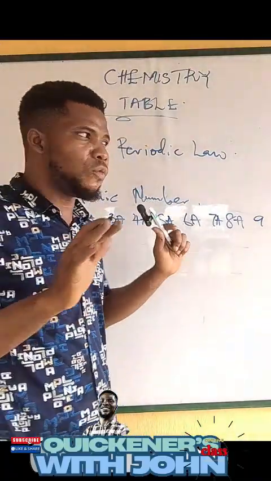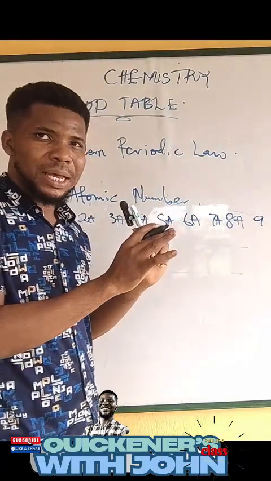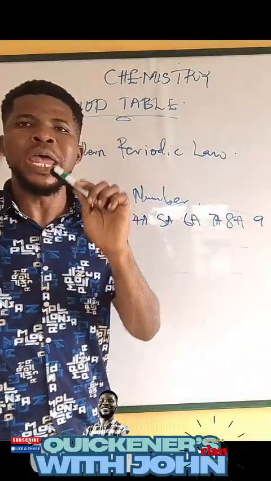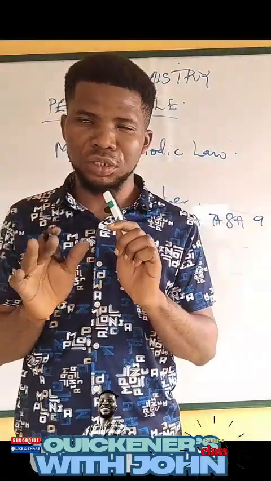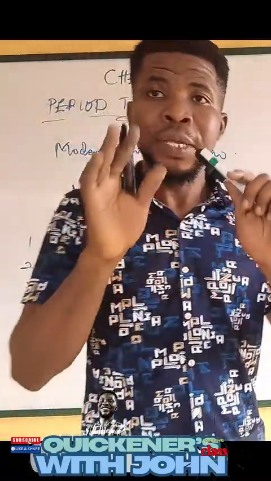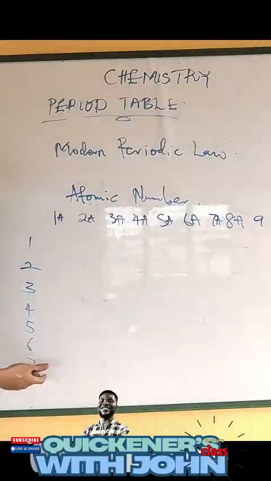So now, if we combine both the A and the B, the transition elements and other elements, all of them fall into 18 groups. 18 what? Groups. I know you understand what I'm saying now. 18 what? Groups. I remember how many periods we have?